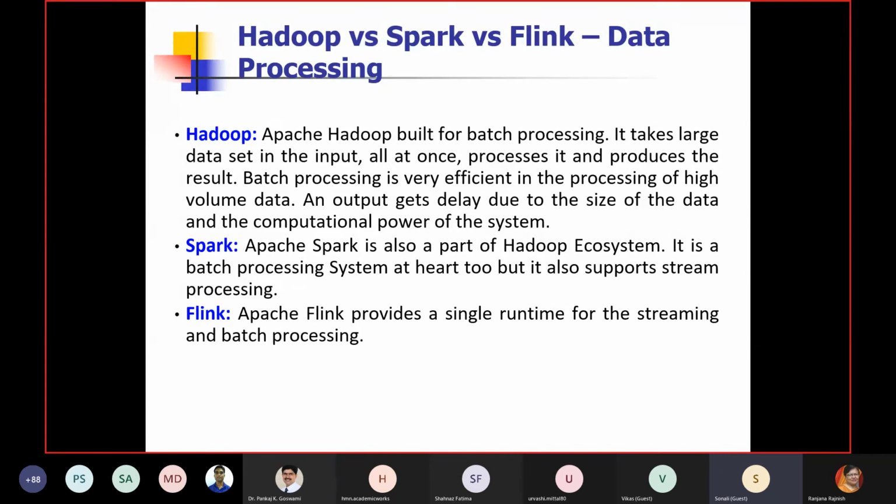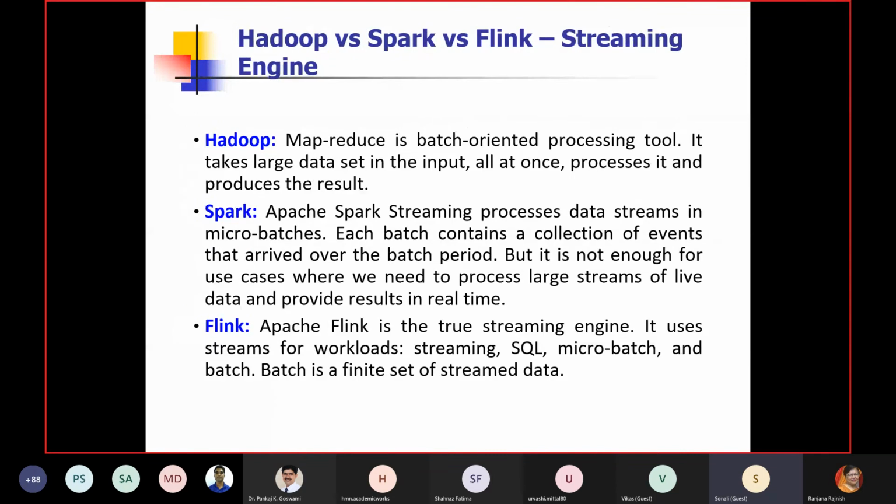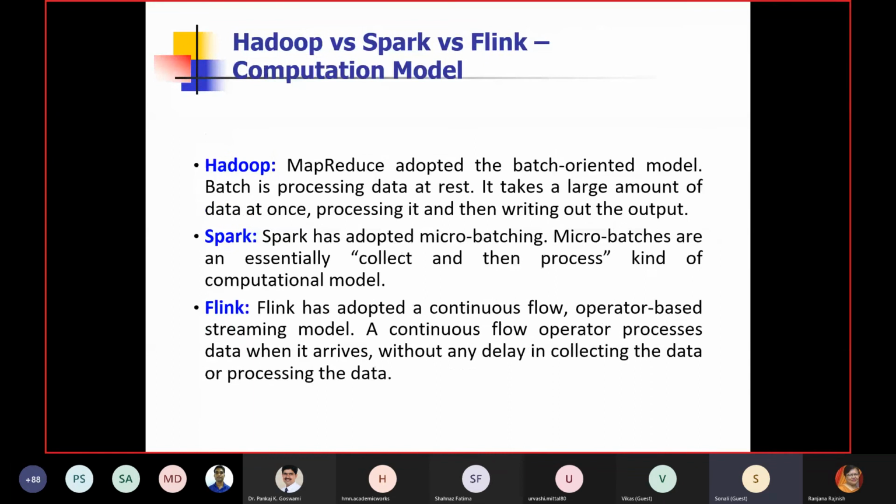Spark is basically for batch processing as well as for stream processing. But as I told you, the stream processing environment is not truly stream processing, because we are not paying attention to the individual streaming element, but we are taking a batch of elements together. That is the Spark limitation. Flink is a truly stream processing platform. So if we are doing our processing with Flink, it means we are doing it at the element level of the stream. Okay, so this is one difference.